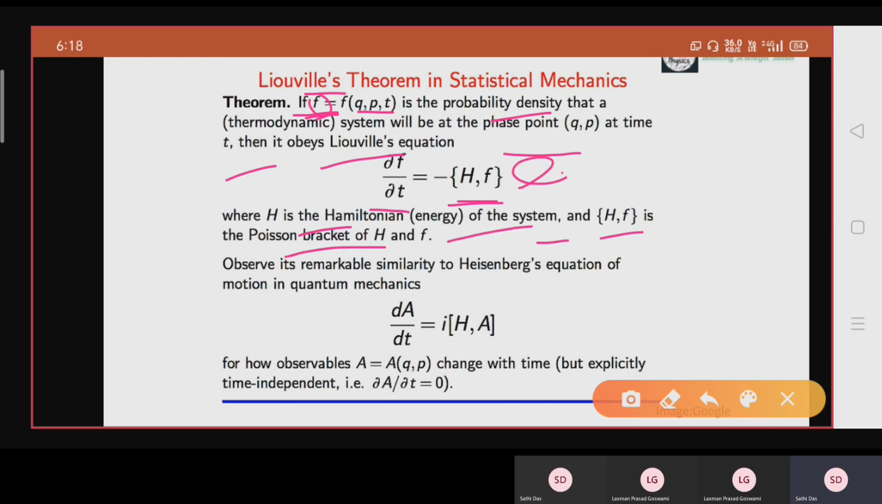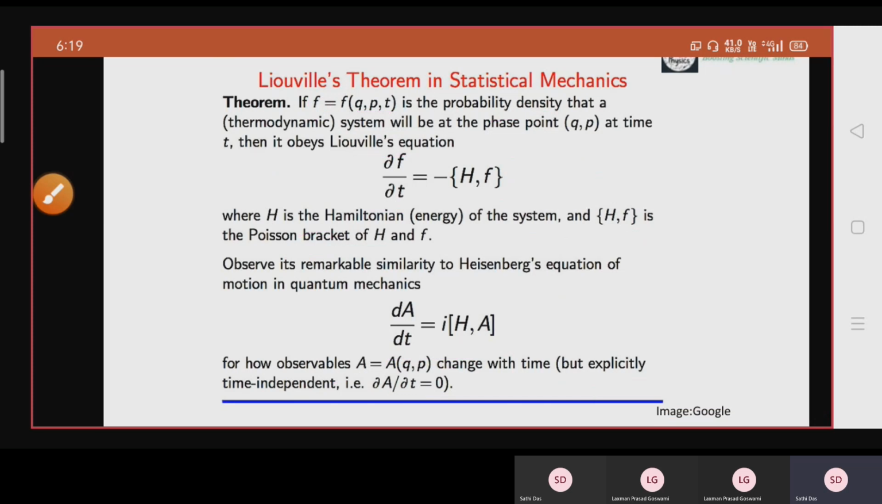And what is the similarity between Liouville's theorem and quantum mechanics? That is the Heisenberg equation of quantum mechanics, that is dA by dt equals i times the commutator of H comma A, where A is the observable that changes with time but is explicitly time independent, that is del A by del t equals 0. And this is just for information: if you are asked in an interview what the dynamics of rho, the probability density, will be, you can tell them Liouville's theorem.